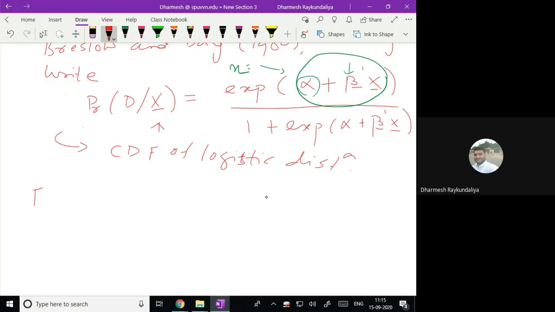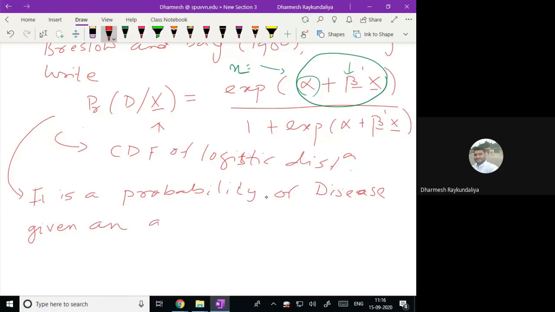तो probability of D given X क्या है? It is the probability of disease given an arbitrary vector of covariates, because we don't know which covariates are affecting.